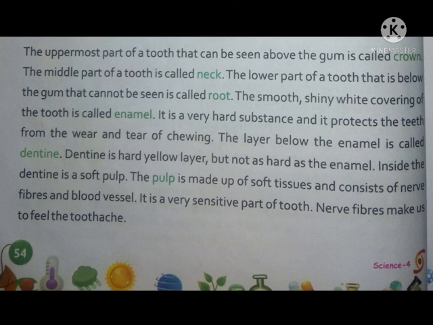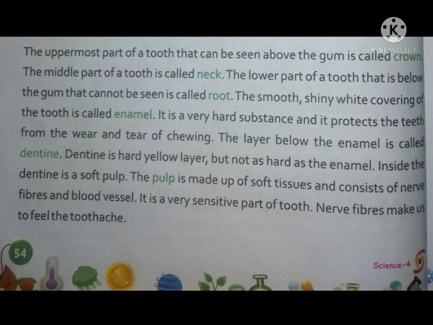Okay. Inside the dentine is a soft pulp. The pulp is made up of soft tissues and consists of nerve fibers and blood vessels. It is a very sensitive part of the tooth.